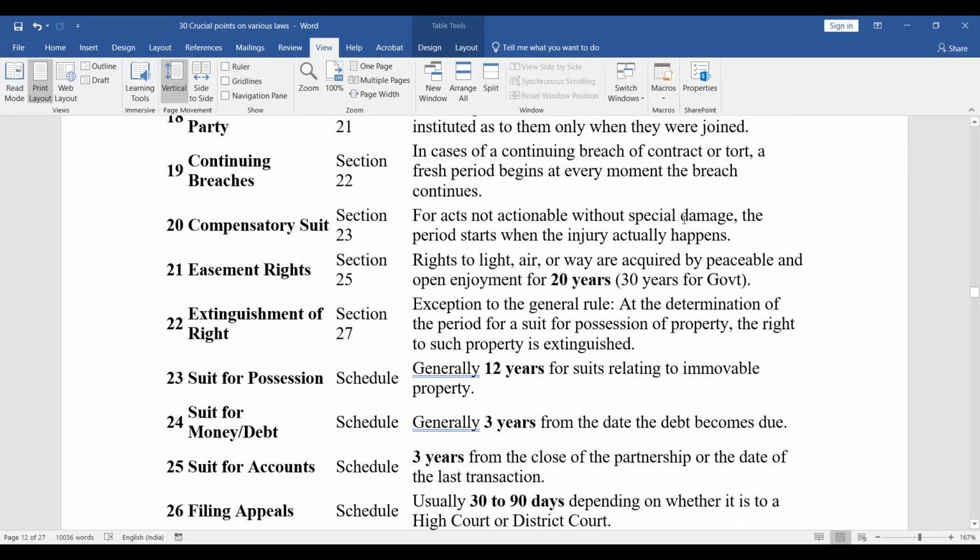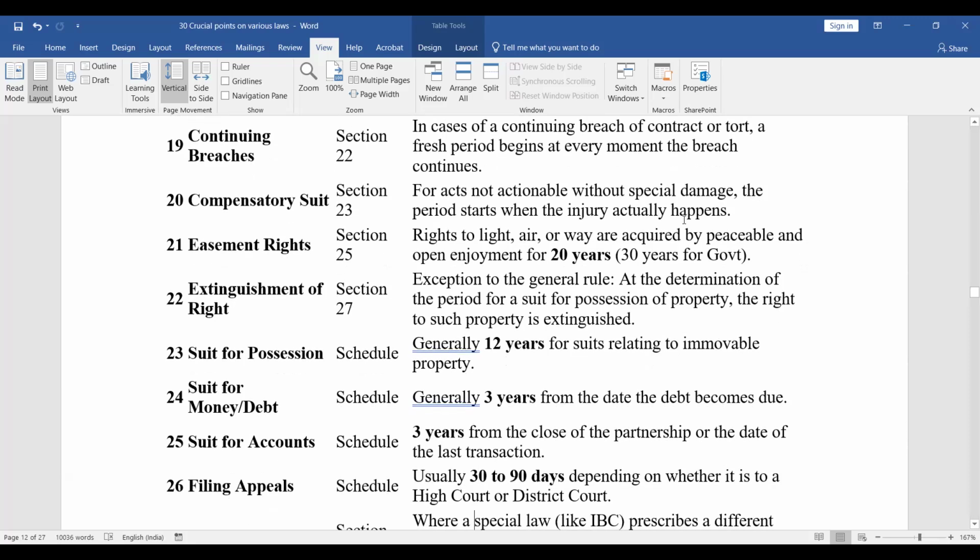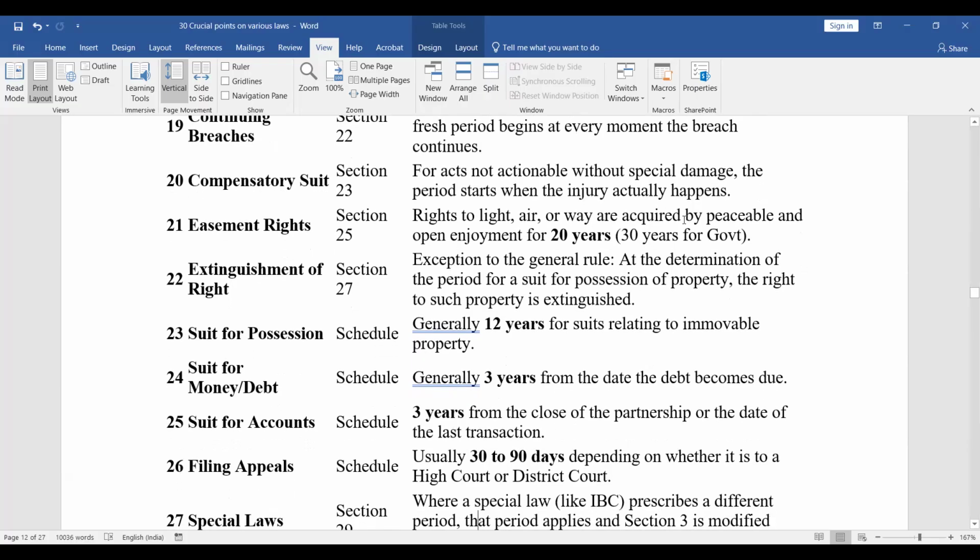Extinguishment of right. Section 27. Exception to the general rule. So at the determination of the period for a suit for possession of property, the right to such property is extinguished. Suit for possession. Generally it is 12 years for suits relating to immovable property.